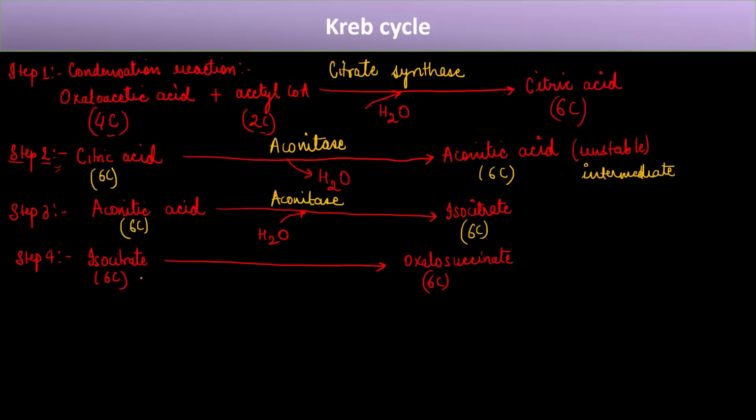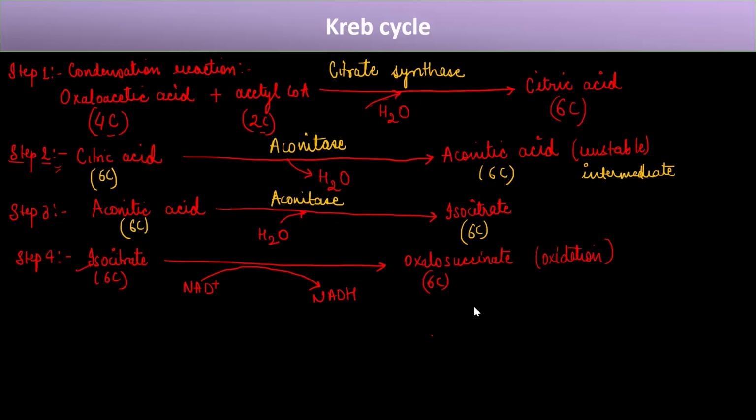Okay. Here what is happening? Now, if you see, here comes the utilization of NAD plus. So this isocitrate, in the presence of NAD plus, gets converted into oxalosuccinate. So here this NAD plus is getting reduced and this isocitrate is getting oxidized to form oxalosuccinate. So there is oxidation of isocitrate to oxalosuccinate.